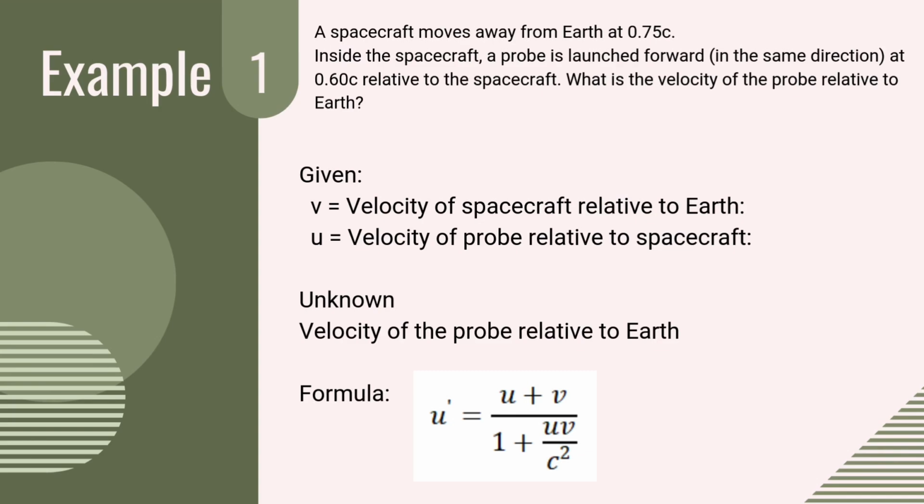Now let's answer this. A spacecraft moves away from Earth at 0.75 c. Inside the spacecraft, a probe is launched forward at 0.6 c relative to the spacecraft. What is the velocity of the probe relative to Earth? The givens are v is equal to 0.75 c, velocity of the spacecraft relative to Earth, and u is equal to 0.60 c, velocity of the probe relative to the spacecraft. For the unknown, find u prime, and this is the formula.